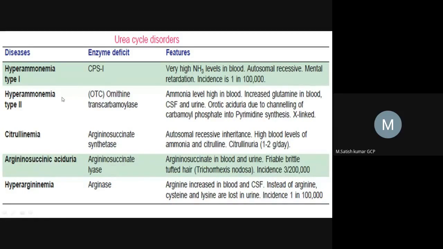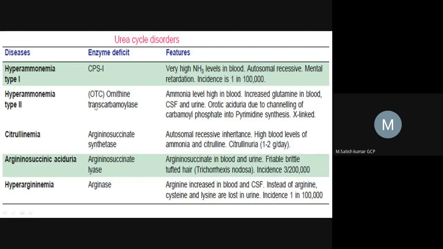As we have already seen in yesterday's class, glutamine will be deaminated, the amine group will be released as ammonium, and that will finally enter the urea cycle. Most of the time glutamine is present in our body, 50% of the amino acid pool consists of glutamine.